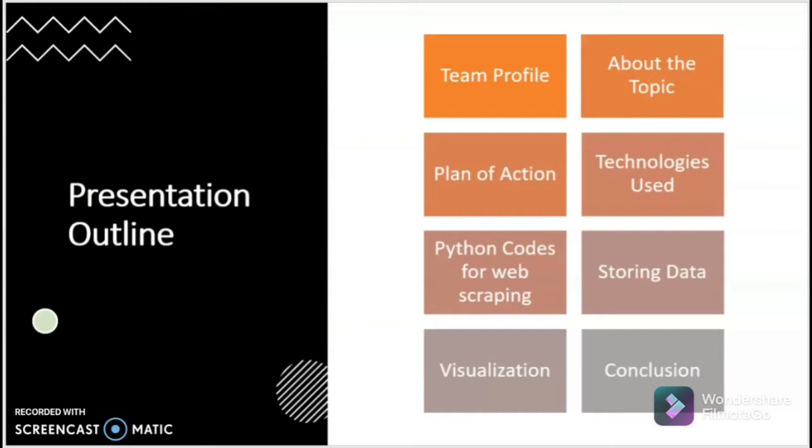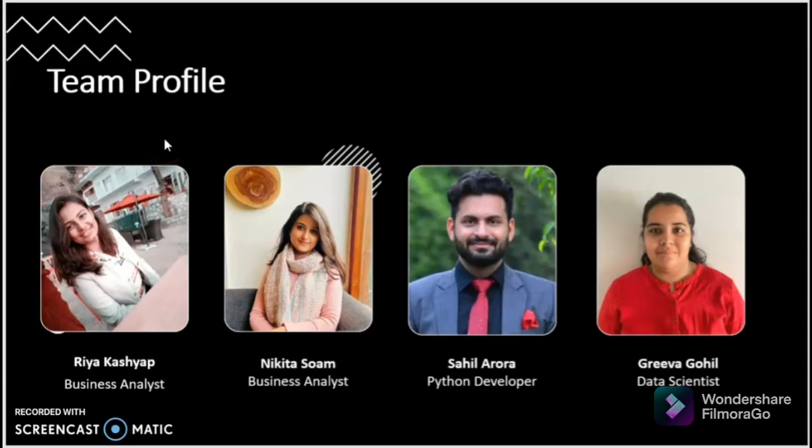Presentation outline. Firstly we'll talk about the team profile, about the topic, plan of action, technologies that we have used, then Python codes for web scraping, how we store data, visualization, and then finally the conclusion that we draw from the work. Moving on to the next slide, that is the team profile.